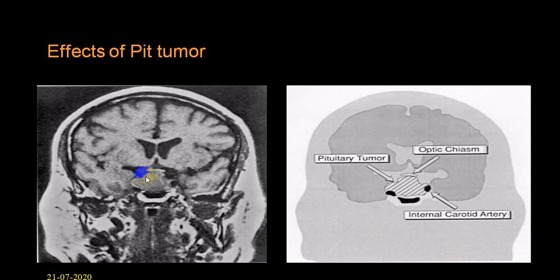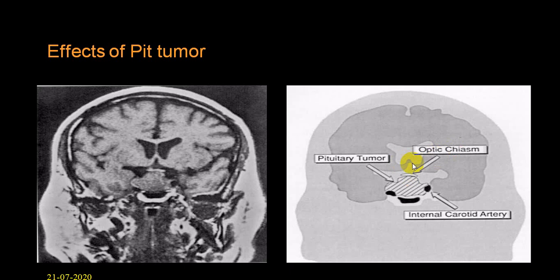Here you can see a pituitary tumor extending onto the two sides, producing compression of cavernous sinus structures. If it extends down, it will destroy the floor of the sella turcica and produce CSF rhinorrhea. If it extends up, it compresses the optic chiasma, and then further up the third ventricle and hypothalamic area.